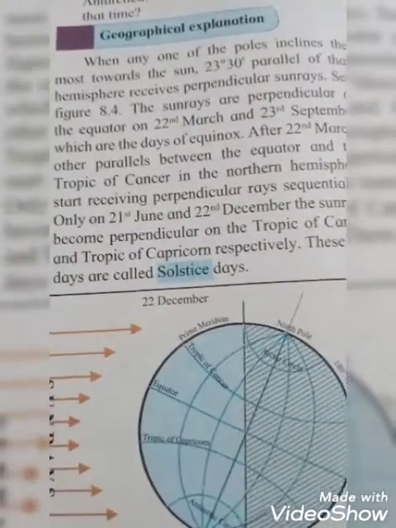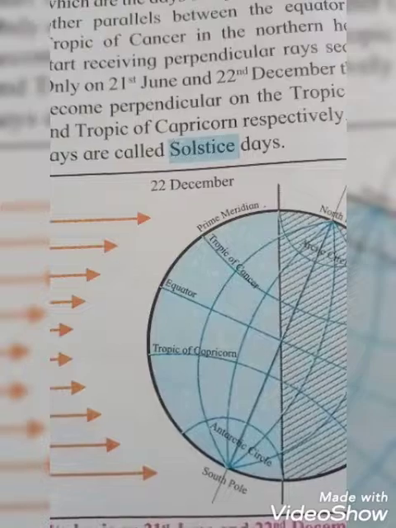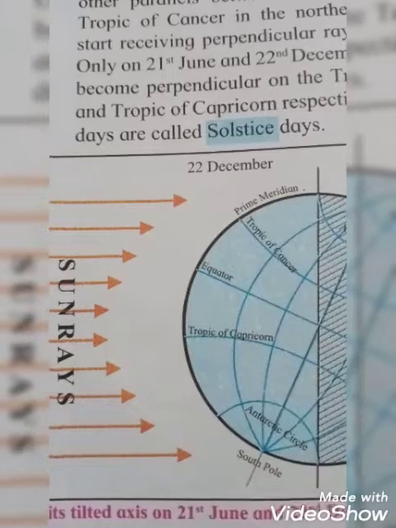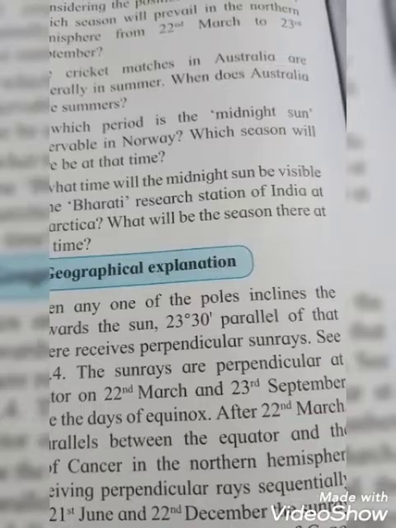Okay students, after the last question, at what time is the midnight sun visible at the Bharati Research Station of India at Antarctica? What will be the seasons there at that time? So see students, your answer is in the period from 23rd September to 21st March. So from 23rd September to 21st March, the midnight sun will be visible at the Bharati Research Station of India at Antarctica, and summer will be the season at that time.